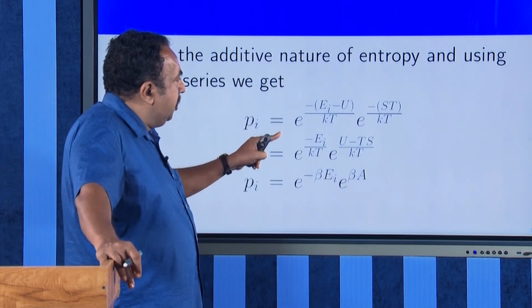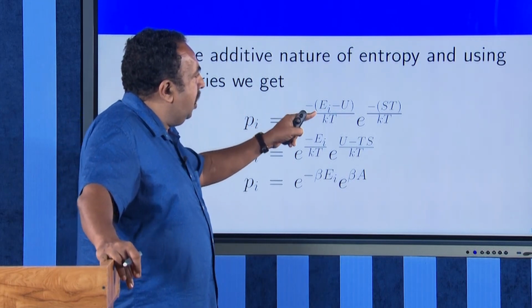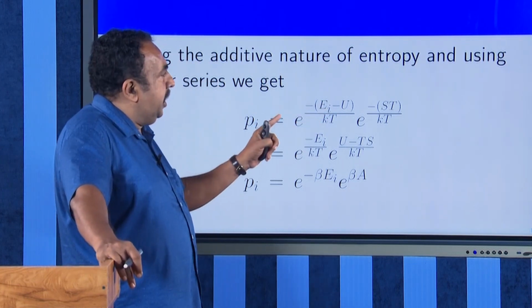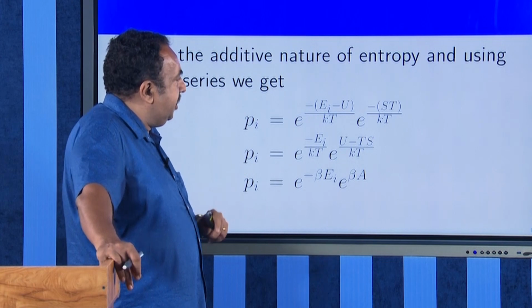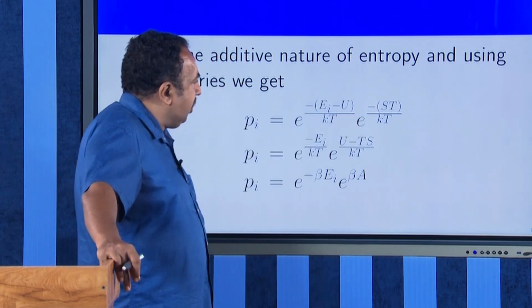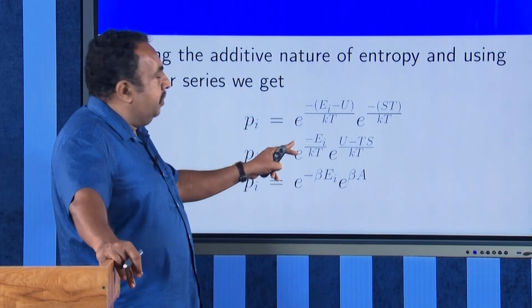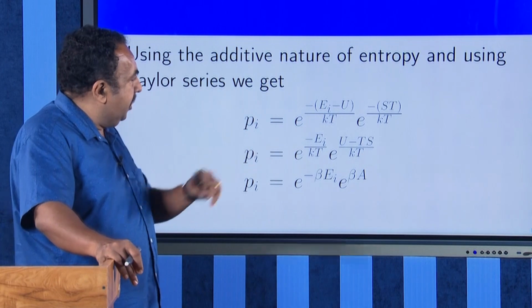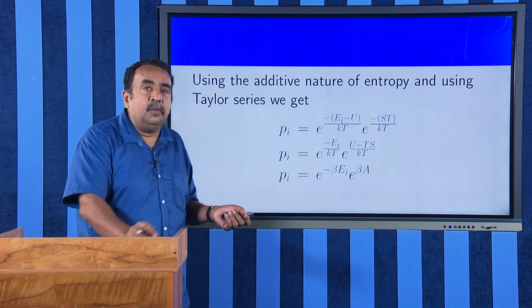I can arrive at the equation Pi equal to e raised to minus (EI minus U) divided by kT, e raised to minus TS divided by kT. This minus of minus U I can take to the other side. Therefore, my equation becomes e raised to minus EI by kT, e raised to (U minus TS) divided by kT. What is this U minus TS?